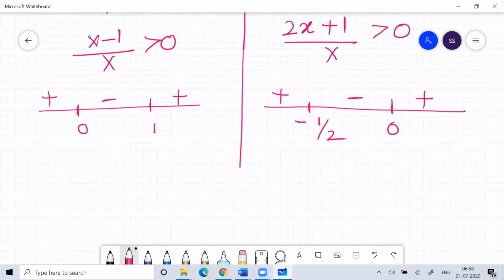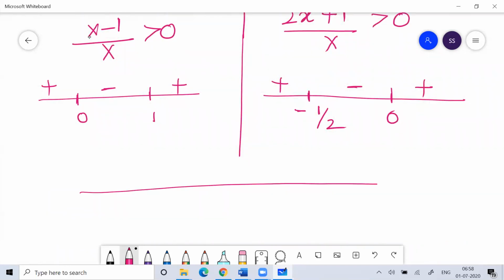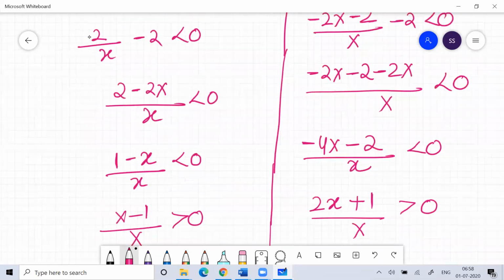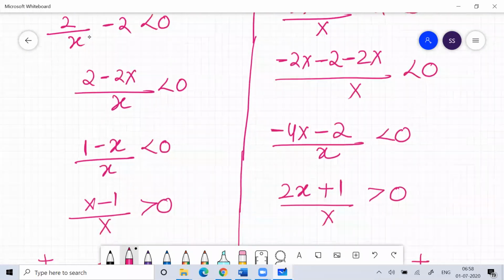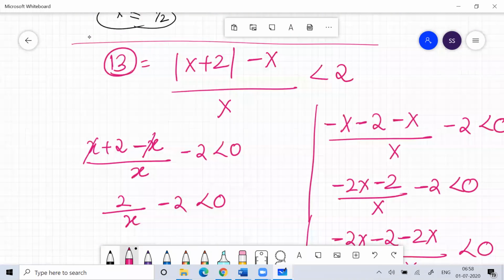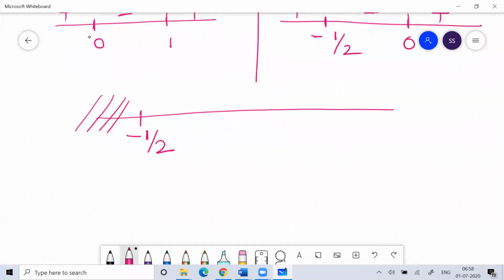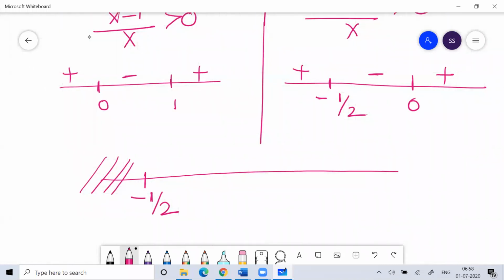Okay, let me put them together. I'm getting confused. So this is minus 1 by 2. So this is the acceptable value. Here all are less than 1, so there is no equal to sign. Okay, fine. So this is 1, minus 1 by 2. So this would be the acceptable value. Then 0. When you talk about 0, minus 1 by 2 to 0 is not acceptable. Here all the values less than 0 are acceptable.